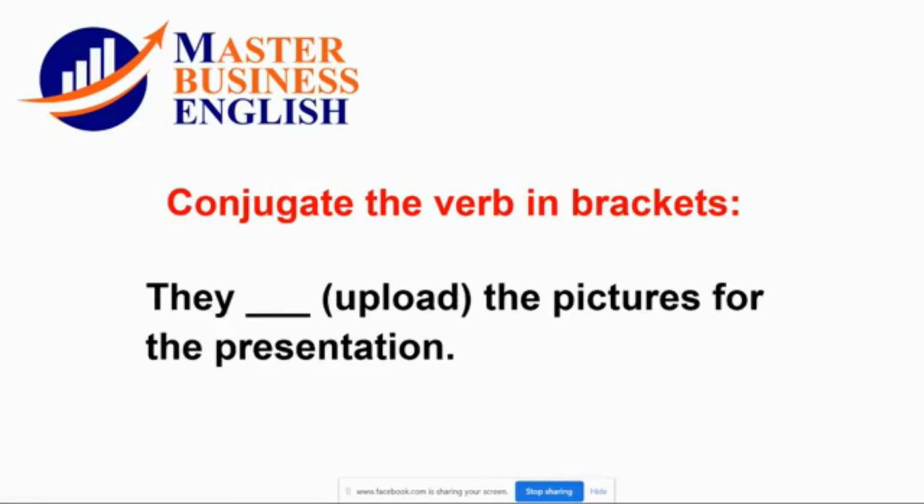Let's go to see the next one. Conjugate the verb in brackets. Let's go. Be careful here. The subject is not he, she, or it.